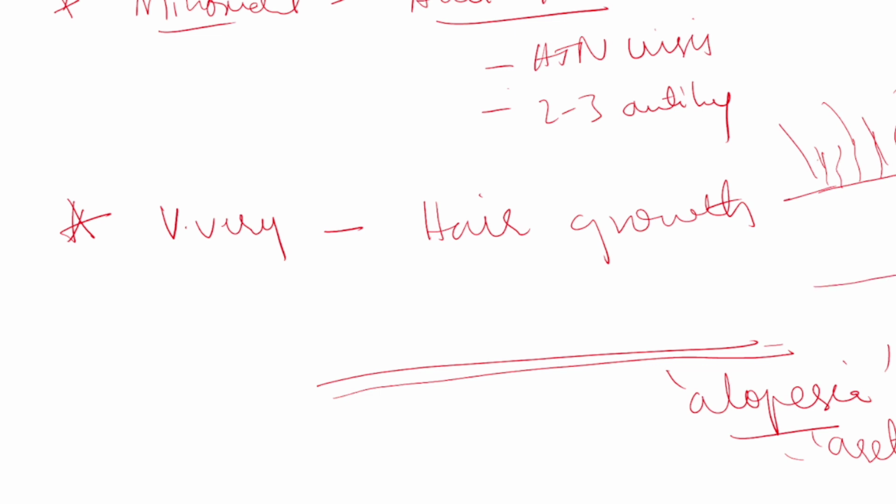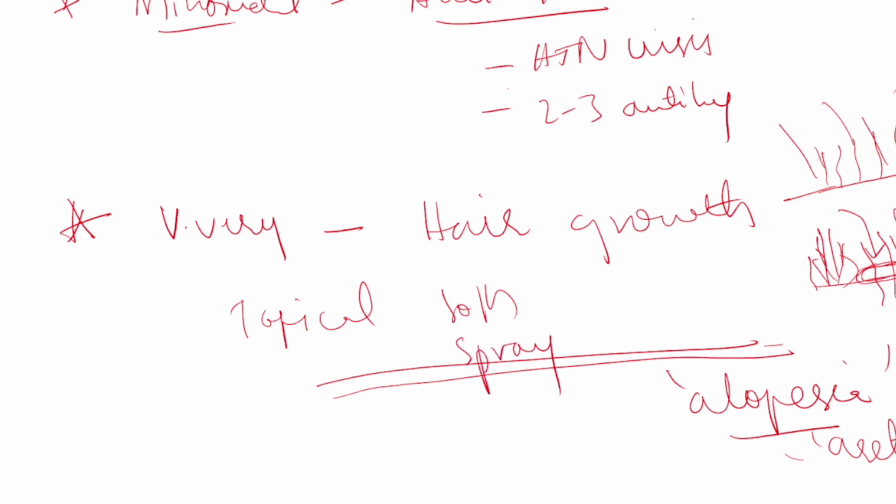See, alopecia areata is the condition where at particular areas hair growth will not be seen. In other places hair growth is there, but at particular areas hair growth is not seen. That is called alopecia areata. Understood? So at some particular areas hair growth is not seen. In these conditions, when minoxidil is applied in these areas, it will potentiate the growth of hair. Because of that action, minoxidil is available as topical solution and topical spray.